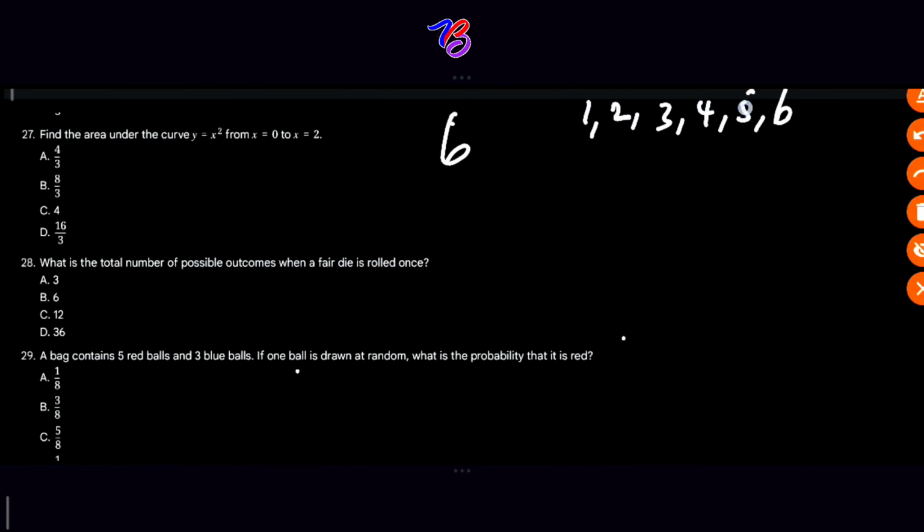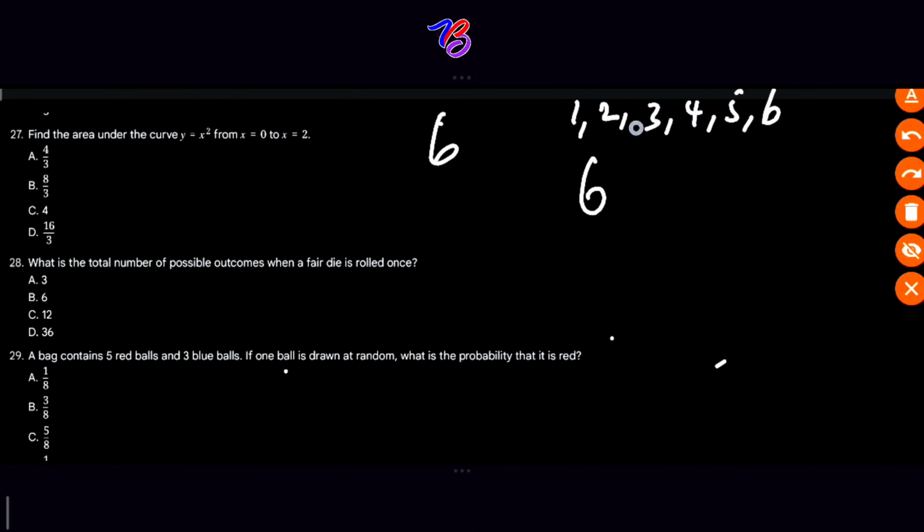A standard fair die has 6 faces, and when you roll it, any of these faces can land upwards. So there are 6 possible outcomes. So B is our answer for 28.